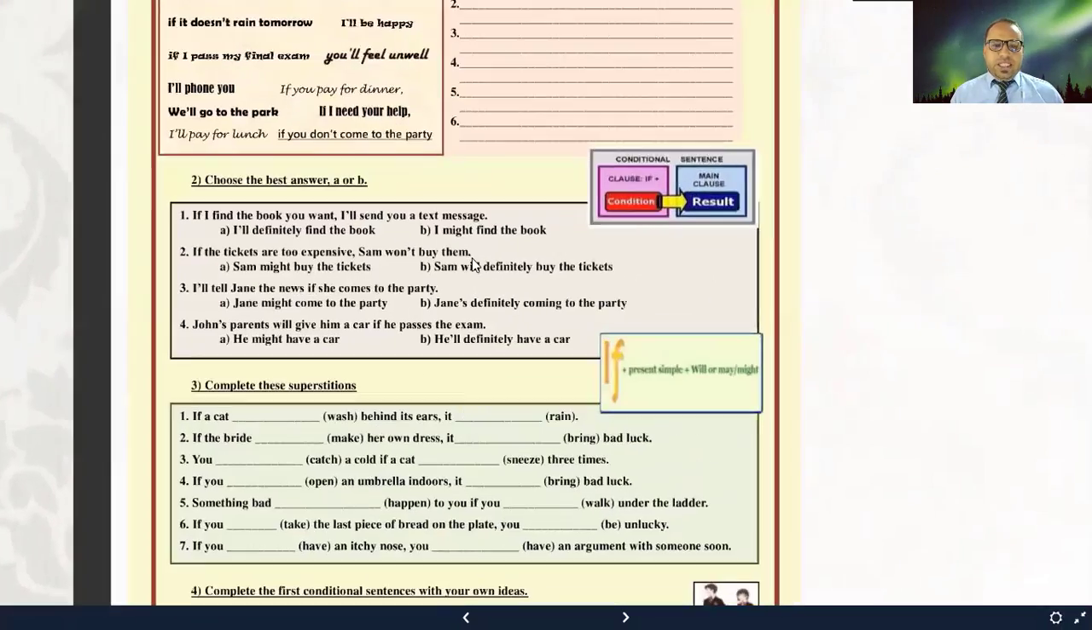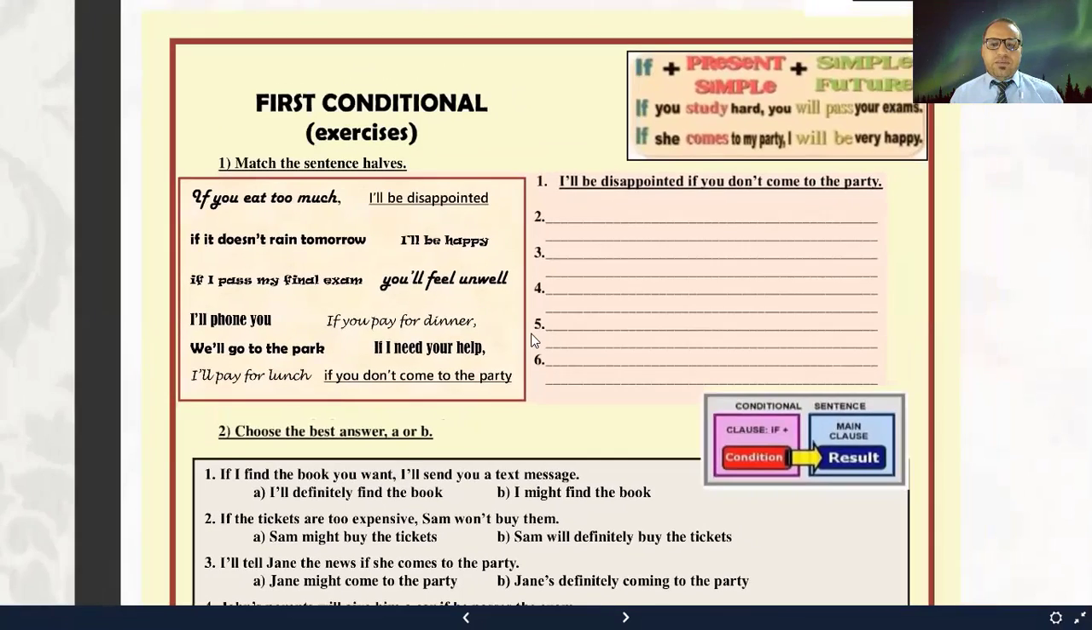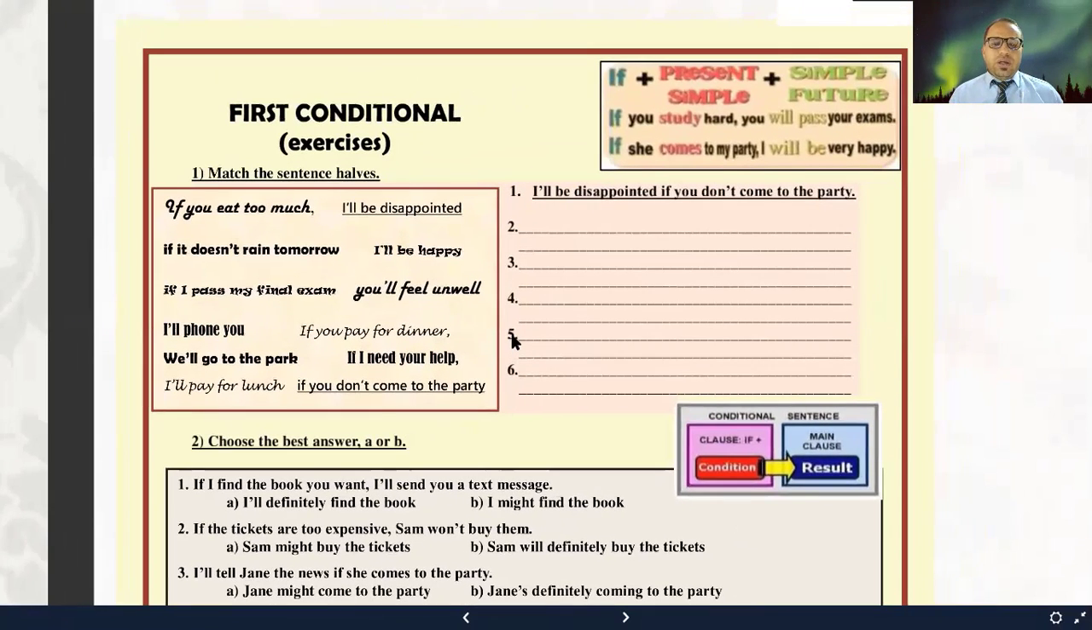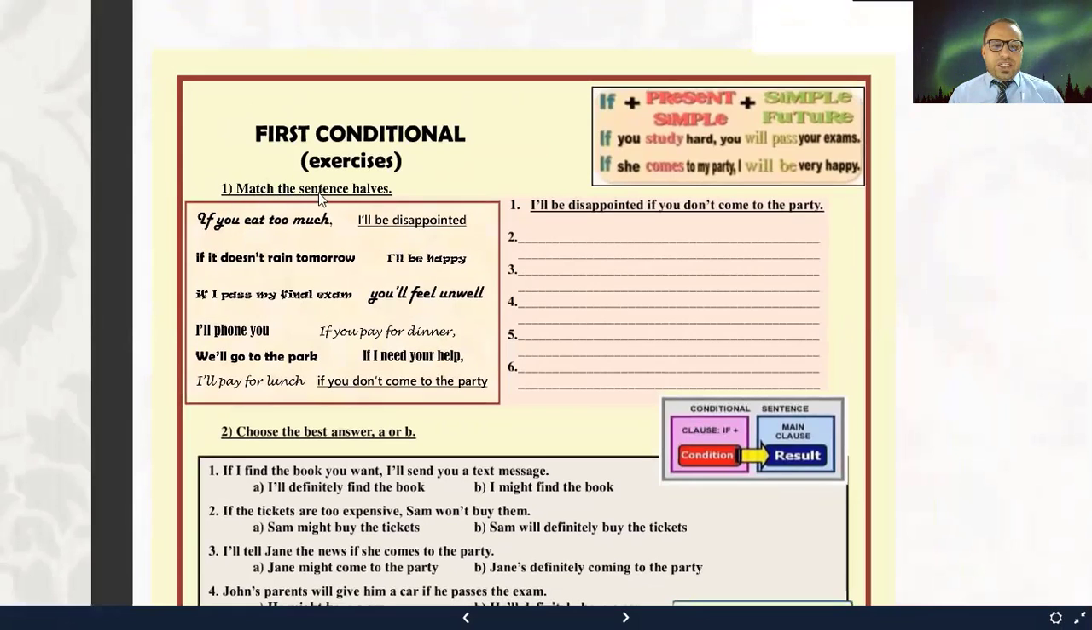Now again, here we have some practice worksheets that you'll find together with the video on Google Classroom, right? And of course, you'll find them under the video on Moodle as well, right? Match the sentences, or match the sentence halves here. You have the if clause and the main clause, so match them to make a correct conditional sentence.